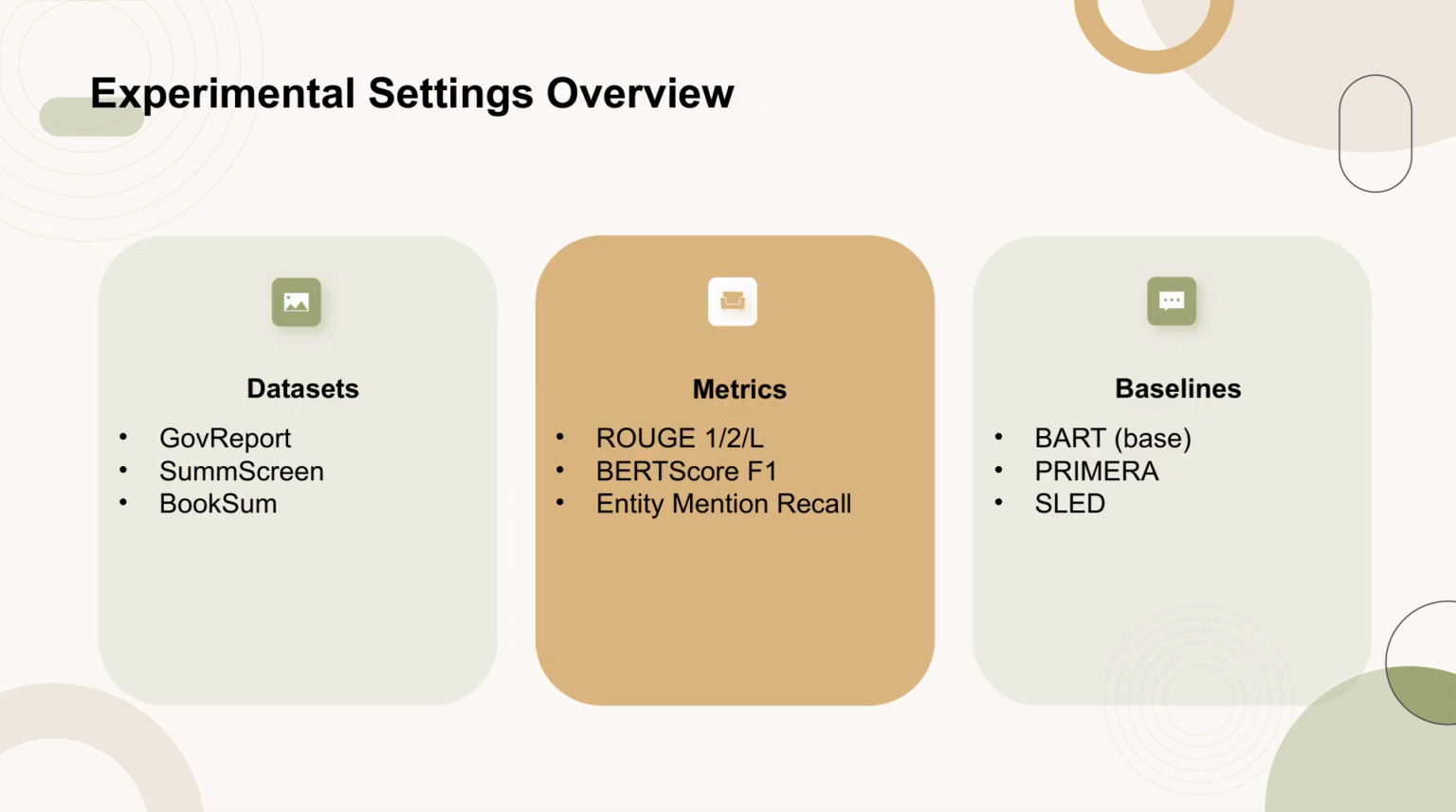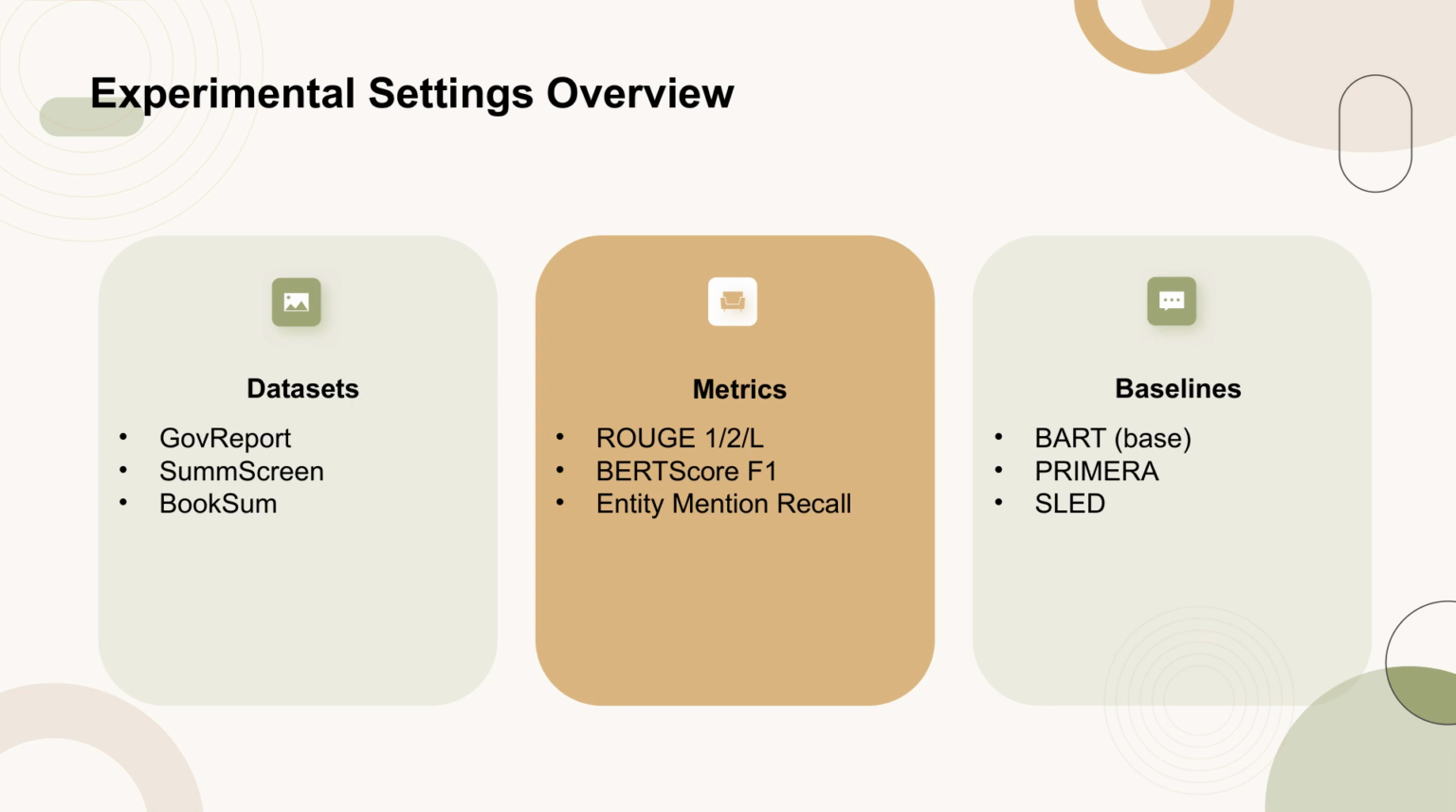The experiments were conducted using 3 datasets: GovReport, SumScreen, and BookSum. GovReport involves summarizing U.S. government reports, SumScreen focuses on TV show recaps, and BookSum requires book-level summaries. The evaluation metrics include Rouge 1/2/L, BERT score F1, and entity mention recall. The baseline models used are BART base, Primera, and SLED. BART is a pretrained seq-to-seq model, Primera is a Longformer encoder-decoder, and SLED extends models for longer contexts by encoding